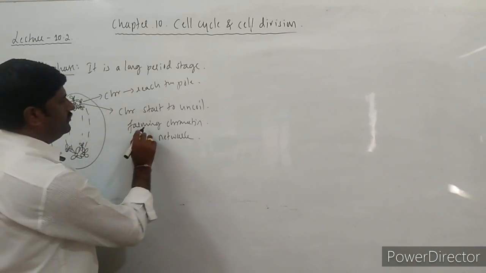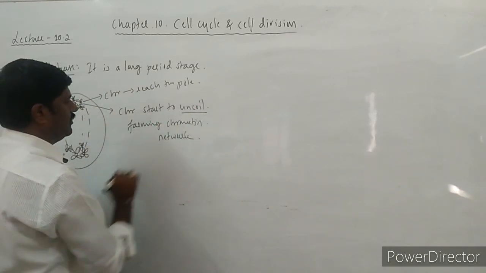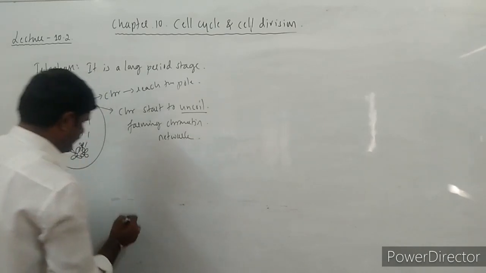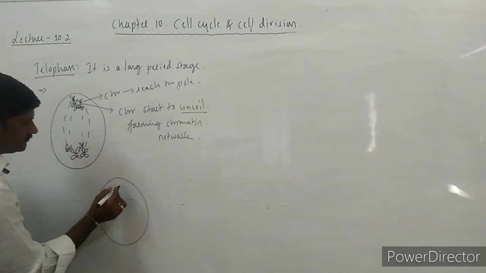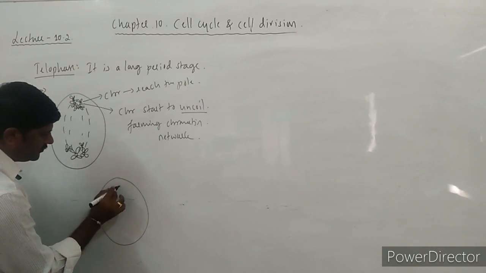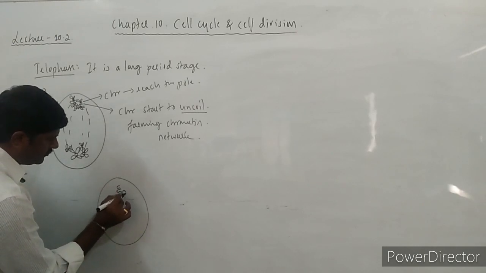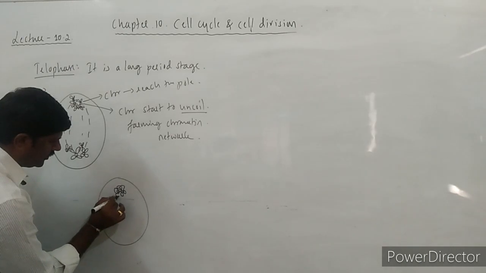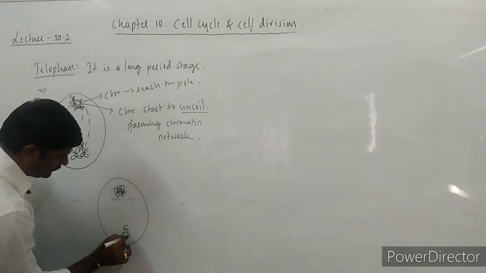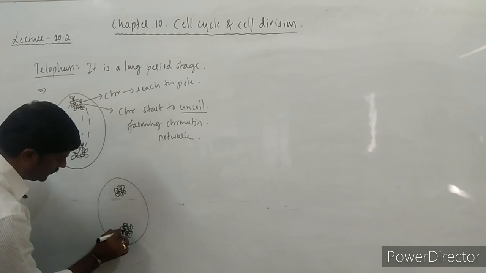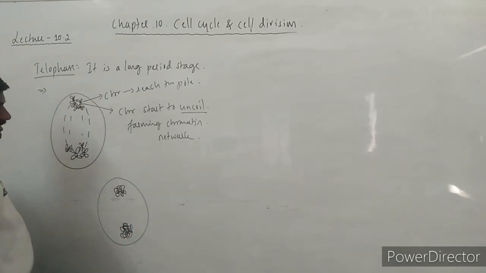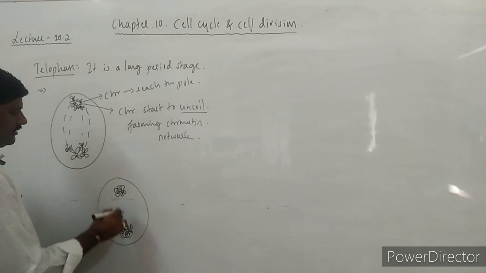Okay, they start to uncoil to form the chromatin network, in the sense that this is the cell in which the chromosomes start to uncoil, forming the chromatin network itself.